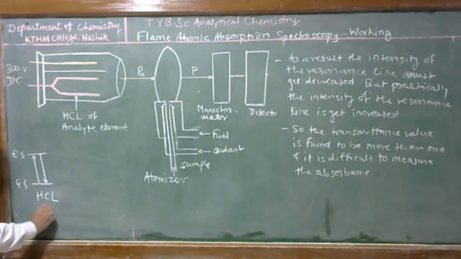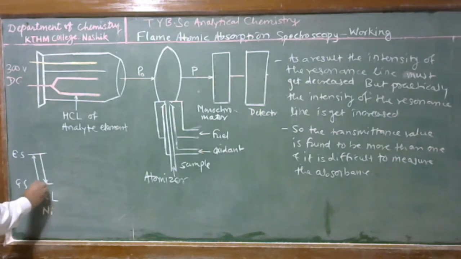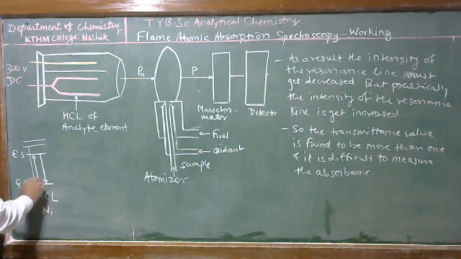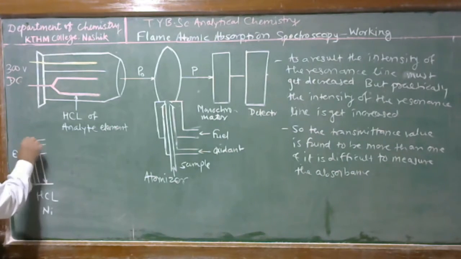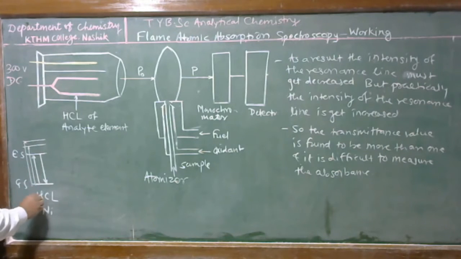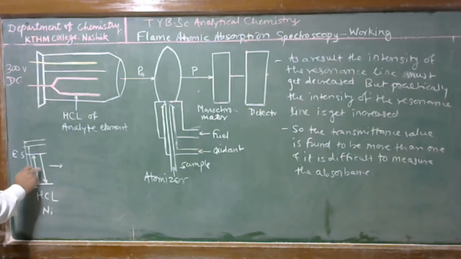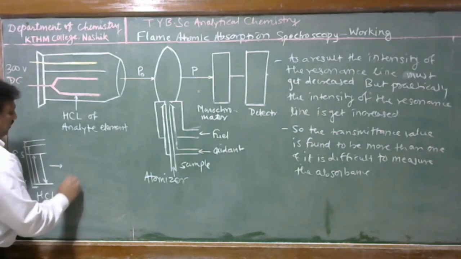Suppose for example we have to determine nickel. Therefore, we have to prepare a nickel hollow cathode lamp in which nickel undergoes electronic transition from a ground state level to first or second or third excited state level, but emission of this line is cut by using a slit, and therefore only the radiation generated because of the resonance line is given into the flame.